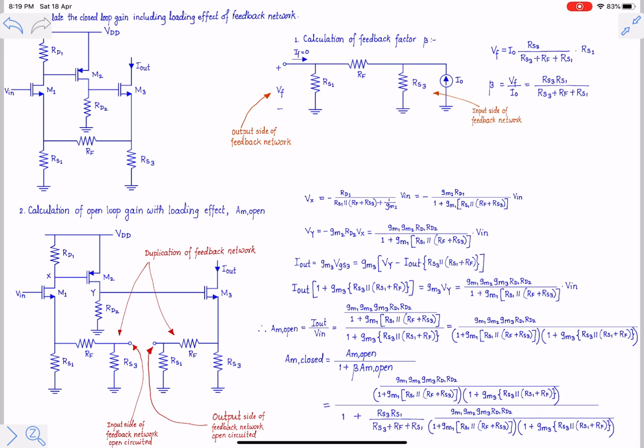Similarly, for the circuit duplicated on the output side of the feed forward amplifier, if the output side of the feedback network is connected in parallel with the input side of the feed forward amplifier, then it should be short circuited. If it is connected in series, then the output side of the feedback amplifier should be open circuited for calculation of open loop gain with loading effect.